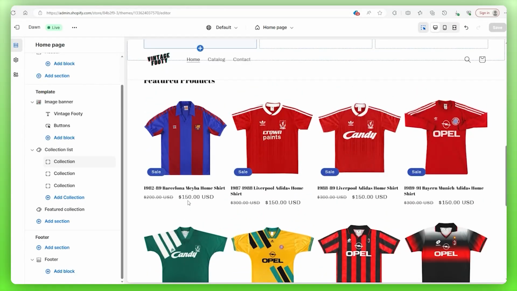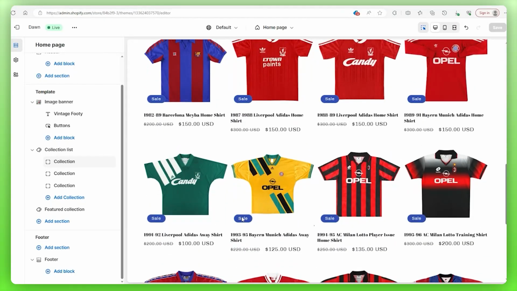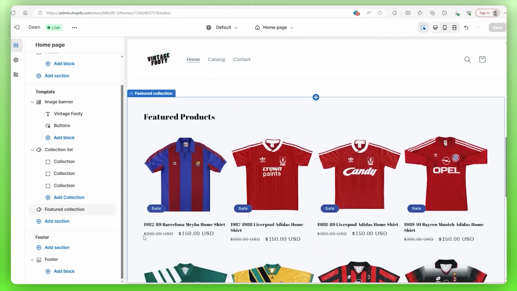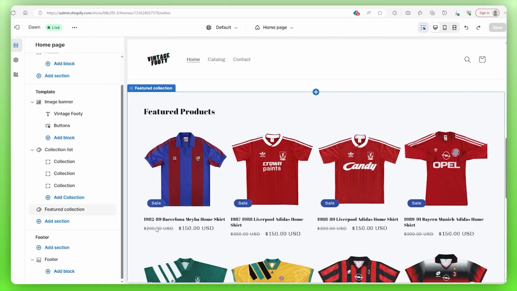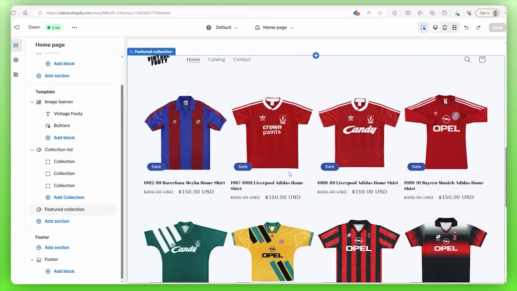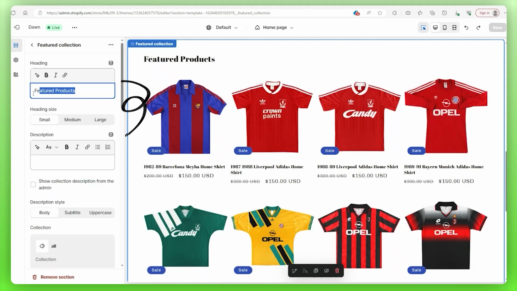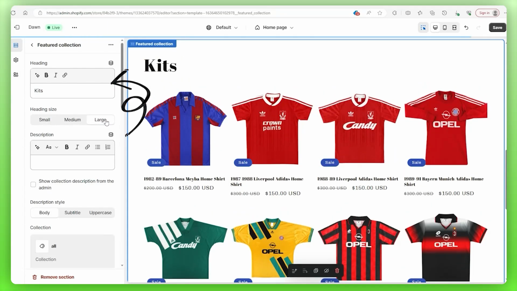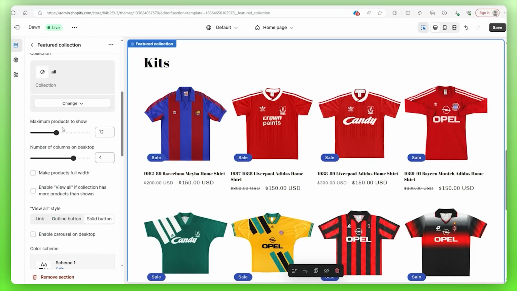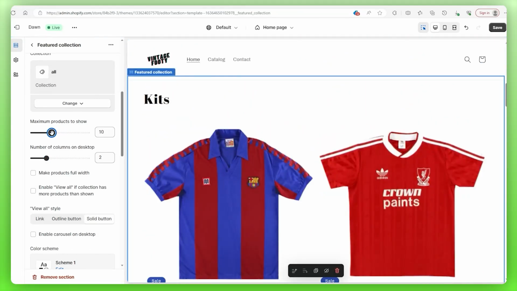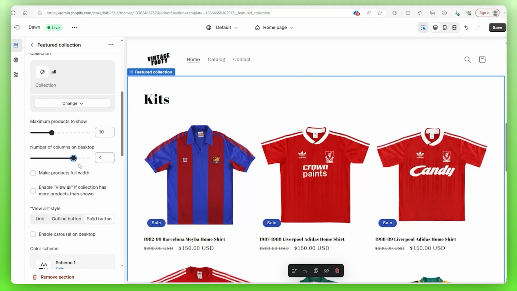As mentioned, the compare at price will have a strike through and all of these items are for sale. If you don't want it to be listed like this, you simply don't include a strike through price. But while we're still in this section, let's clean this up a bit. It's a little too cluttered for my liking, so we're gonna click on our featured products, change the header first, and if you want to make it smaller or larger, then you can choose it accordingly from here. I'll stick with medium. Then if we scroll down a little bit, we can adjust how many products and columns are listed here. My sweet spot is 10 products and 4 columns, but not for the reason you might think.